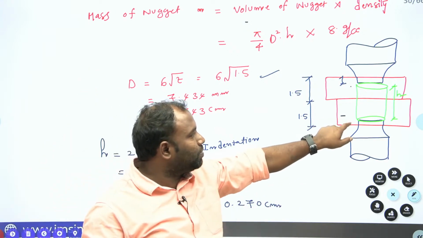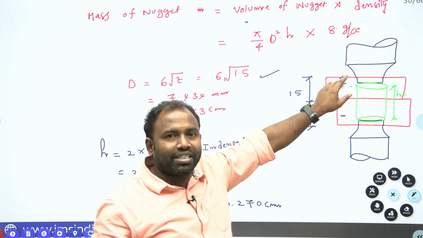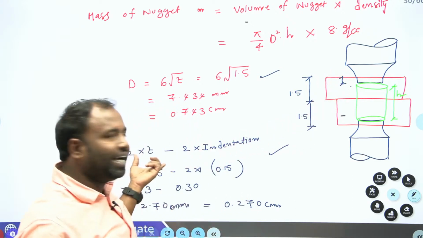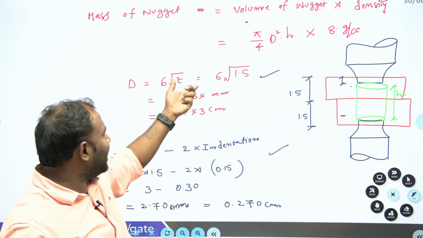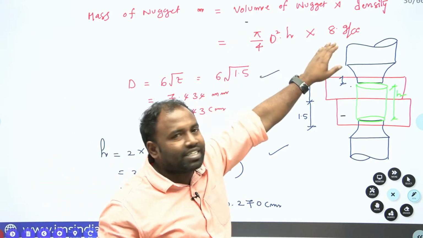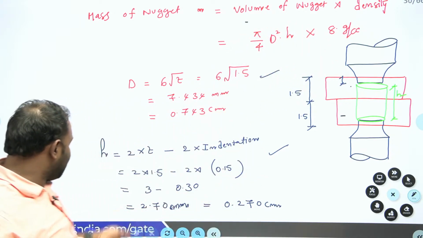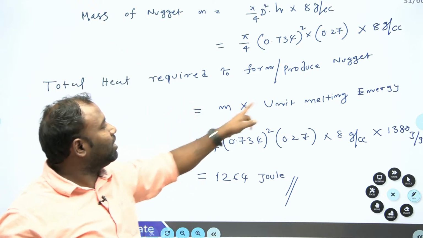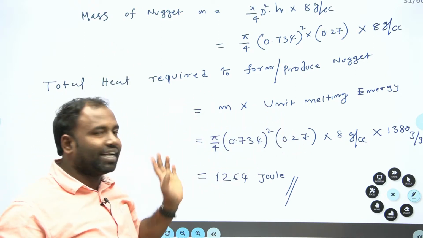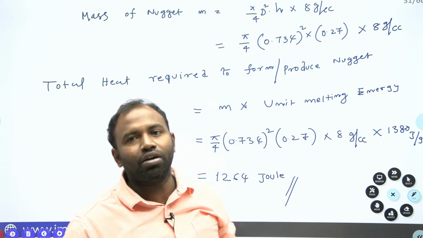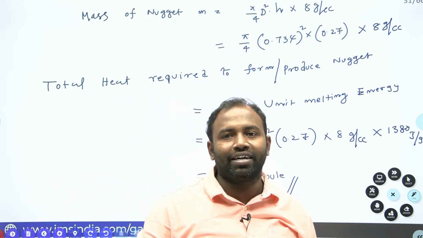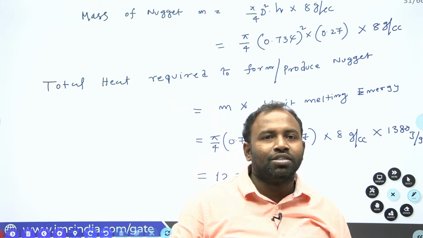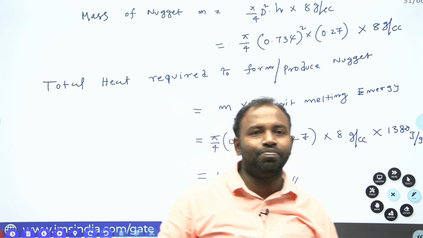I just remove 10% of the thickness from both sides to get my height. Height, diameter, volume, density given, I get the mass. Once I get the mass, I multiply by the unit melting energy to get the total heat required for melting, or producing, that particular nugget. Clear, everybody? Hope you understand.